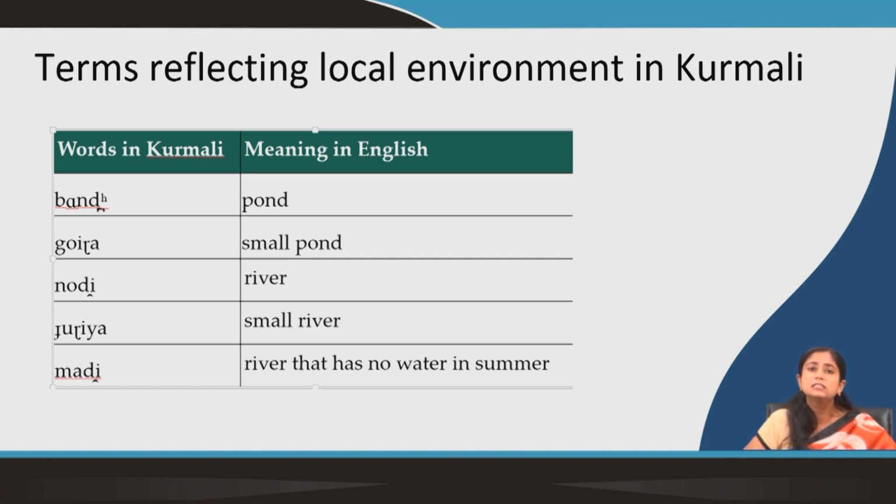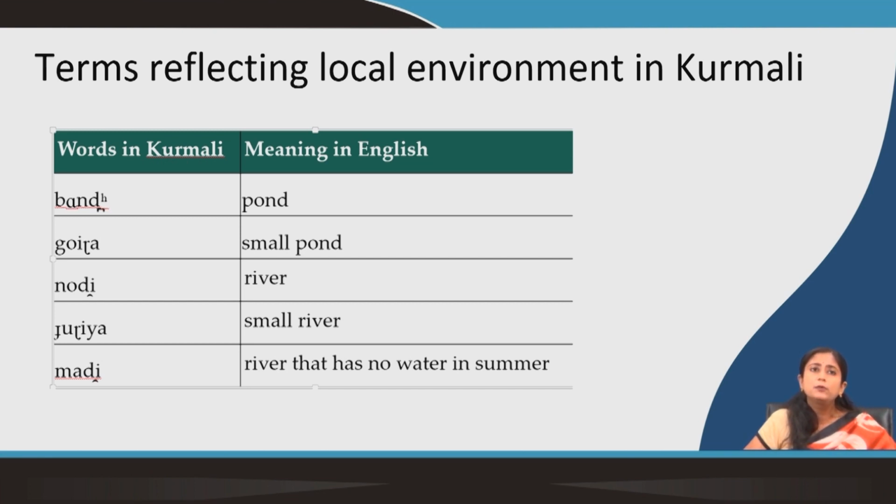There are different words which talk about the local environment. So, in the link language, the language which I am using to translate, maybe I do not have words in that language for those terms. Like there are different words for pond in Kurmali, and Kurmali is spoken in Purulia along with other districts and other states.